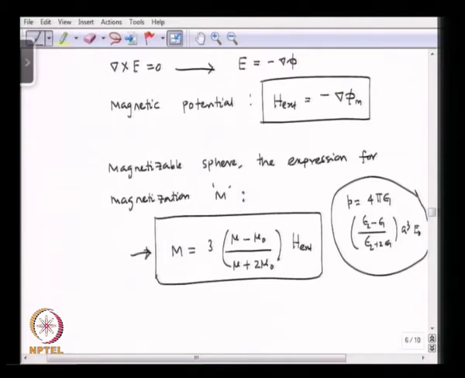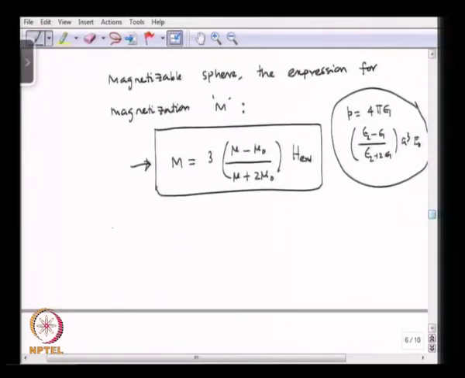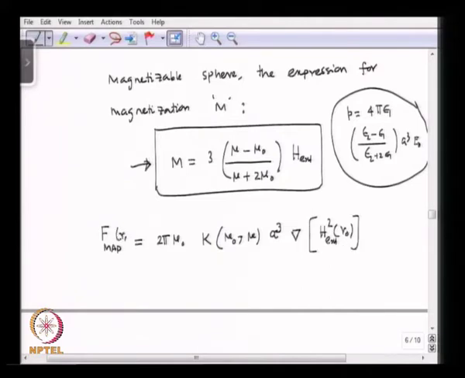Here in magnetostatic, this is the expression for the magnetization. So, we can write down the expression for the magnetic force. F magnetophoresis will be 2 pi mu 0 times the Clausius-Mossotti factor, mu 0 mu a cube, gradient of the square of the external magnetic field. Okay. So, this is at r0.